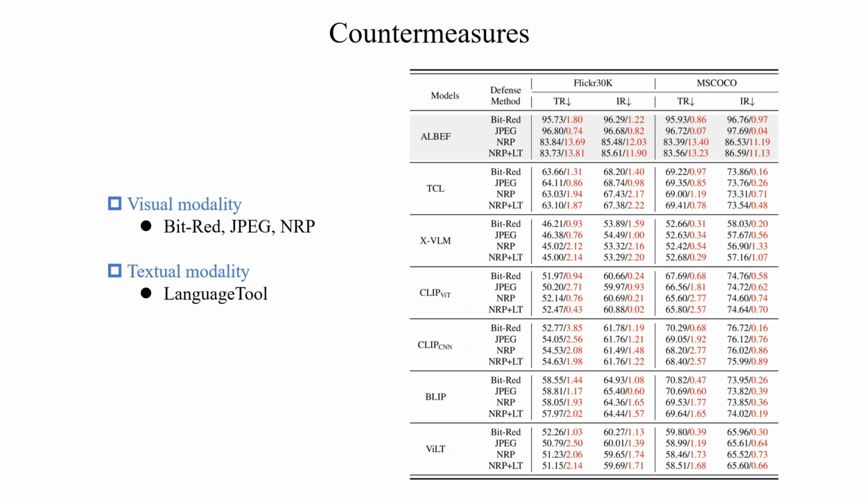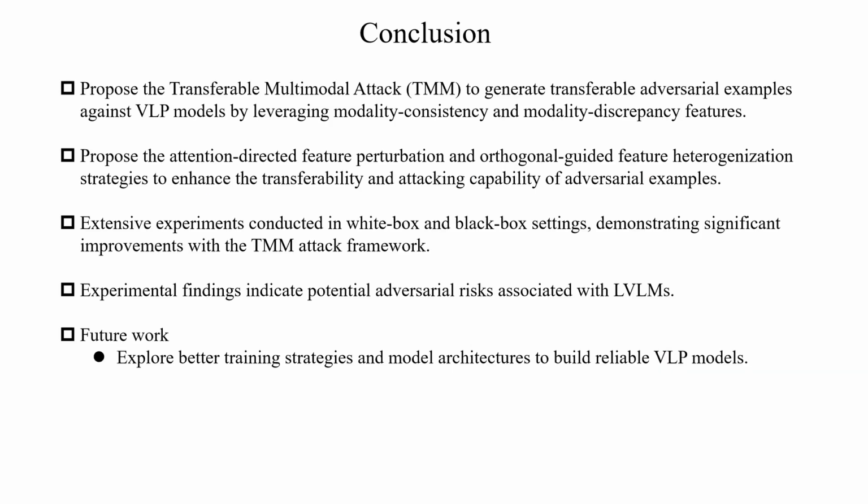Adversarial training has shown promise as an effective defense strategy, particularly in self-supervised learning for VLP tasks. While we could not conduct adversarial training due to resource constraints, we believe it could significantly enhance model robustness against TMM attacks.